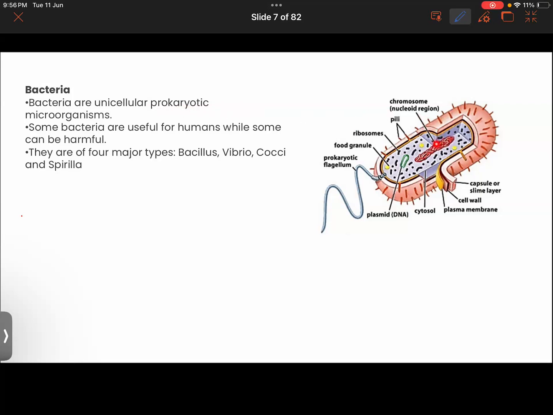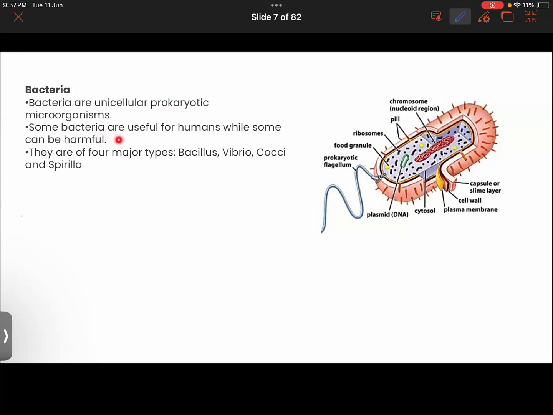Just like we go through different stages of nutrition, we ingest the food, we digest the food, we absorb it, then assimilation takes place. In class 7 you would have studied about that. The bacteria is also able to carry out pretty much all of the functions. So this is unique in itself. Bacteria are unicellular and they are prokaryotic organisms.